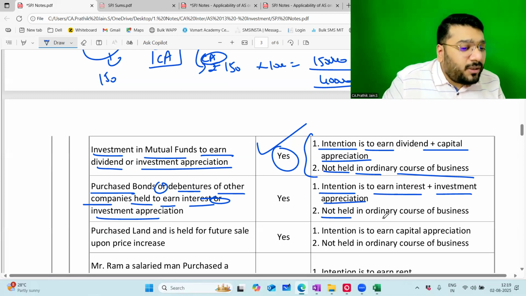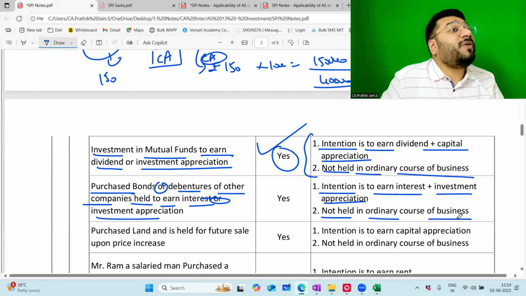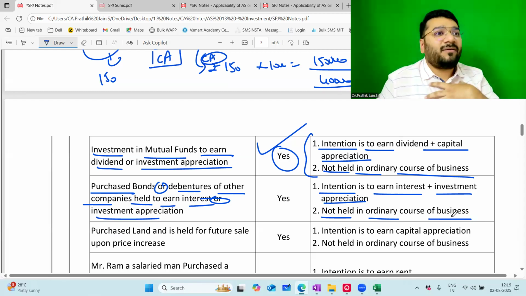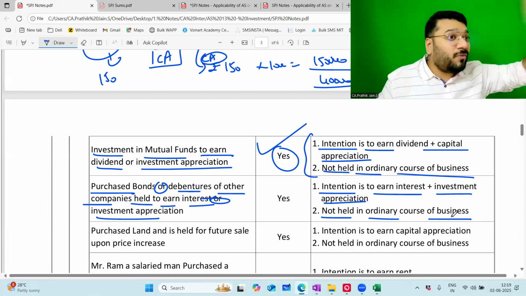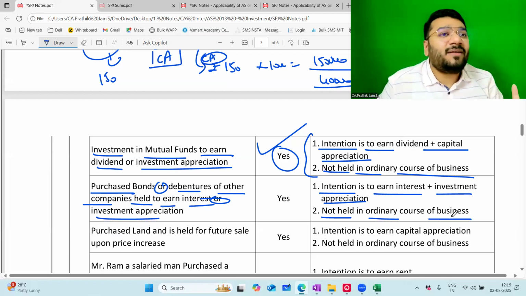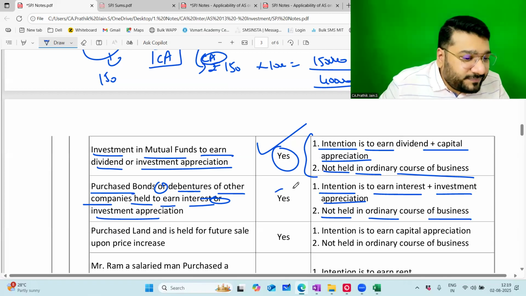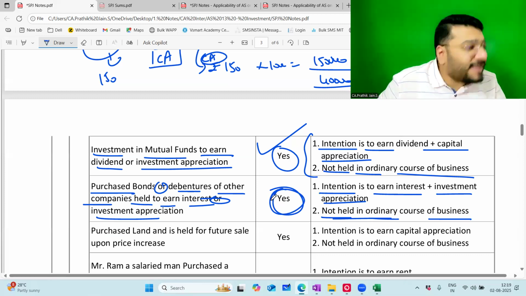So the intention is to earn interest and investment appreciation, and this is not held in the ordinary course of business because I'm not into the finance business. Imagine if I'm into the finance business, then that is not my investment. Imagine KVA Finance Limited purchasing the debentures of Tata Limited. Is it their investment? No, this is in the ordinary course of business. Hence it will be something else, but not investment. In this case, the intention is to earn, plus it is not the ordinary course of business, so definitely this will qualify as investment.